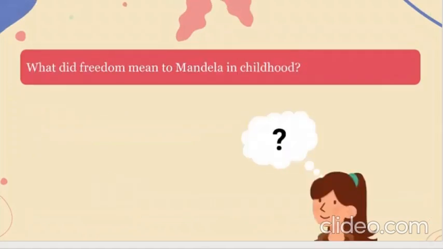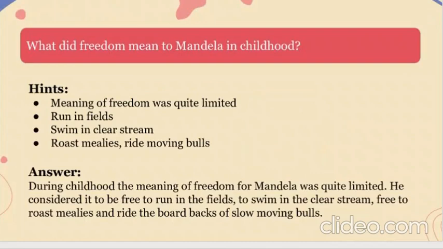Okay. Now, next one. What did freedom mean to Mandela in childhood? When he was a small child, what did he understand about freedom? So, during childhood, the meaning of freedom for Mandela was quite limited. He considered it to be free to run in the fields, swim in the clear stream, free to roast mealies, and ride the broad backs of slow moving bulls.